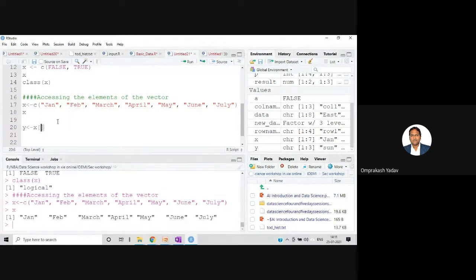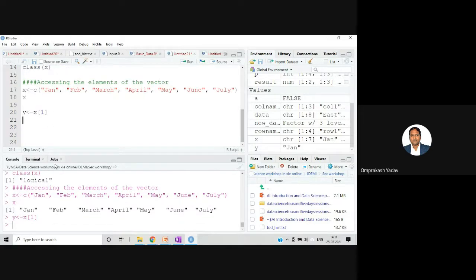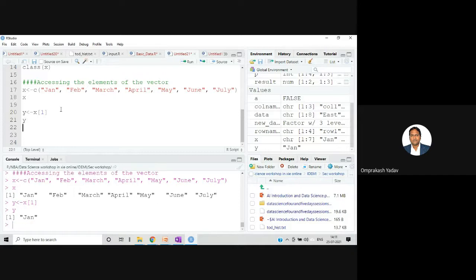So for example, here I'm mentioning 1 only, and if we want to see the value of y, the vector index number will start from 1. So if I mention 1 here, it has displayed Jan.